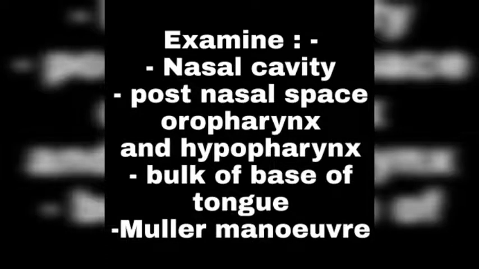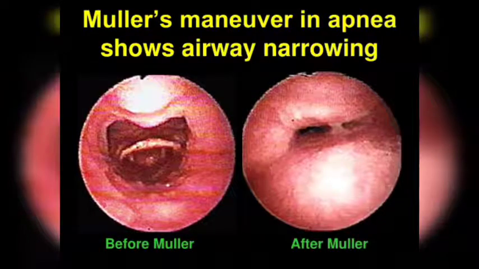Muller maneuver is exactly opposite to the Valsalva maneuver. It is done by closing the mouth and breathing in through the nose. After that, we'll pinch the nose and keep it shut. Now Valsalva and Muller maneuvers are completely opposite. In Valsalva, we keep the mouth closed and the nose is also closed. The picture here is Valsalva.